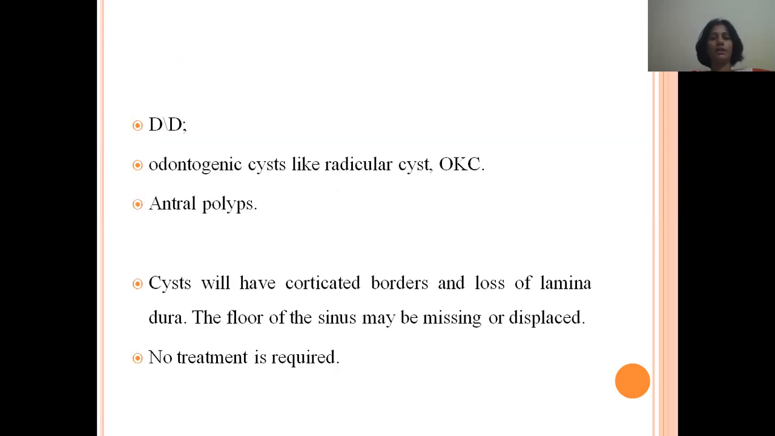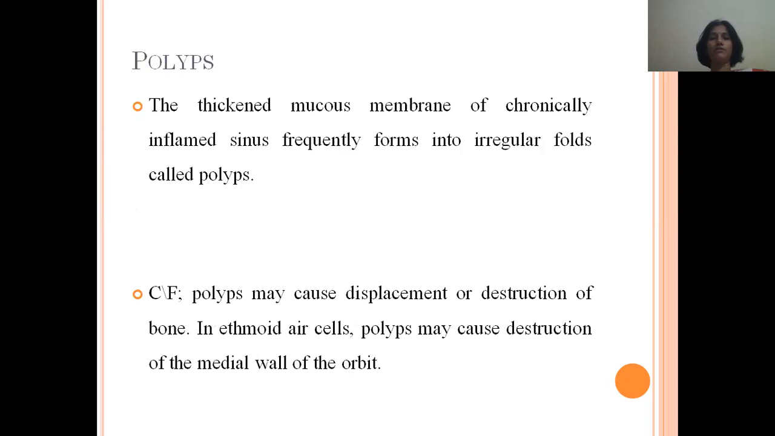The differential diagnosis for retention pseudocysts are odontogenic cysts like radicular cyst, odontogenic keratocyst, and antral polyps. This is usually a corticated border and there will be loss of lamina dura. The floor of the sinus may be missing or displaced. No treatment is required for pseudocysts.